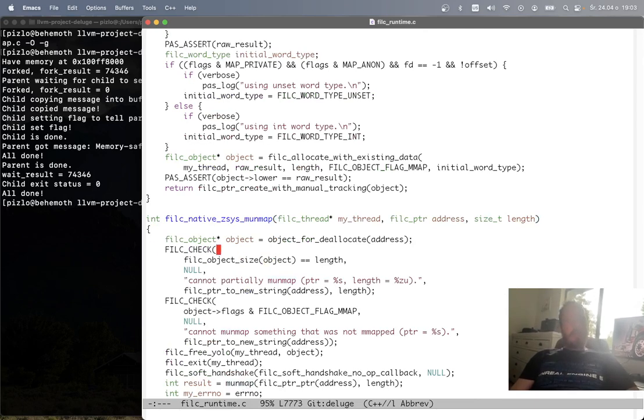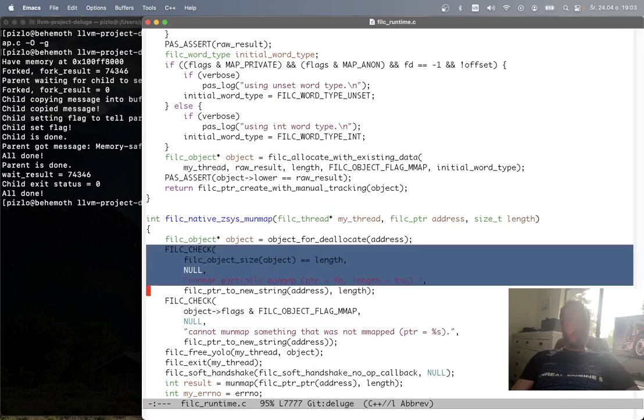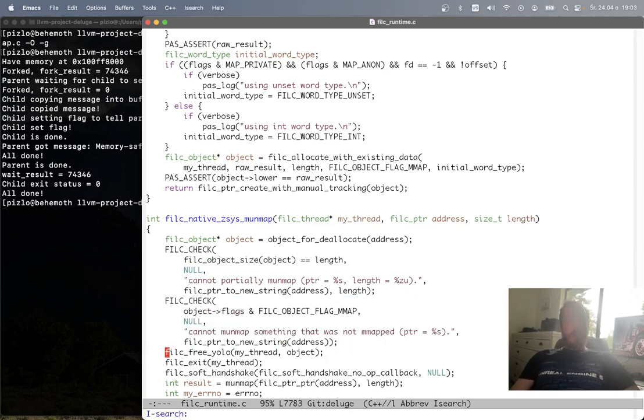And then currently, I only support munmapping exactly all of your mmap allocation. I could add support for munmapping partially in the future, but for now, I just keep it simple. And I assert that you're munmapping something that you mmapped. Then I call Fil-C free YOLO, which is the underlying freeing implementation for object capabilities. After this call returns, any subsequent attempt to use that object, or any attempt to use any pointer that points at something with that object as its capability will now trap.